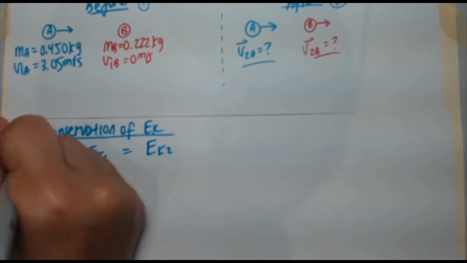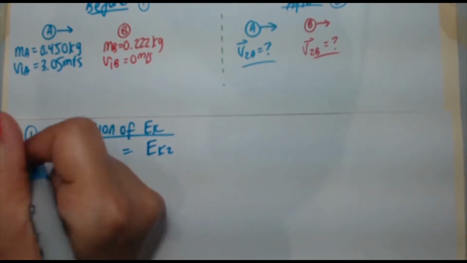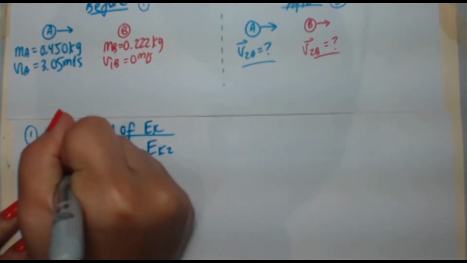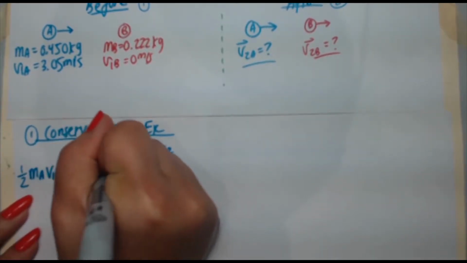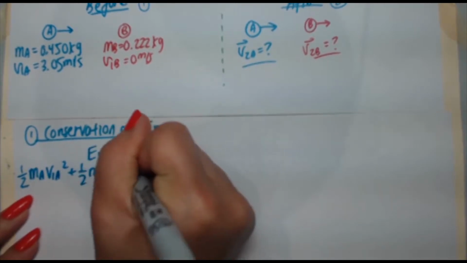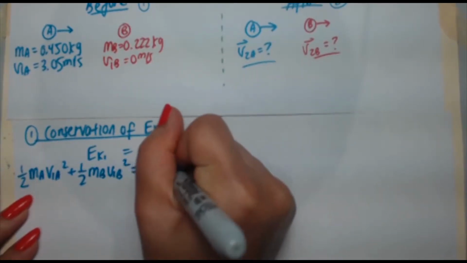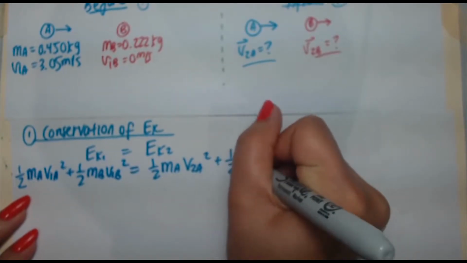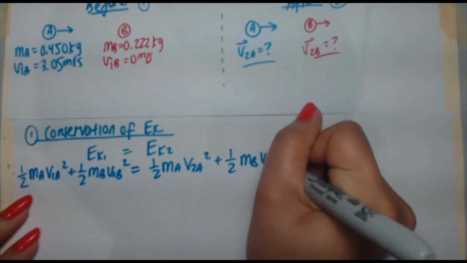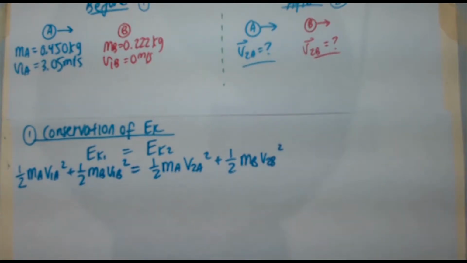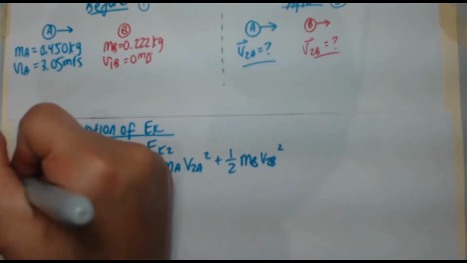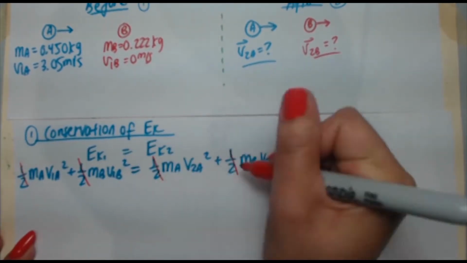I can always cancel them out after. So initial kinetic energy of A, 1/2 ma v1a squared, plus initial kinetic energy of B, 1/2 mb v1b squared, equals 1/2 ma v2a squared plus 1/2 mb v2b squared. First thing I notice, there is a half appearing in every term. Imagine factoring it out on the left and the right, canceling it out. So those halves all disappear.